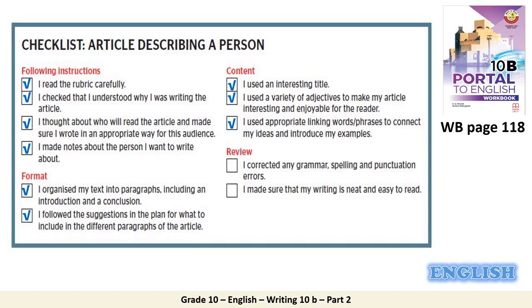Now, what about the review? I corrected any grammar, spelling, and punctuation errors. Okay, I checked there were no mistakes of grammar and so on. And finally, I made sure that my writing is neat and easy to read. Yes, I checked that before writing and after writing.